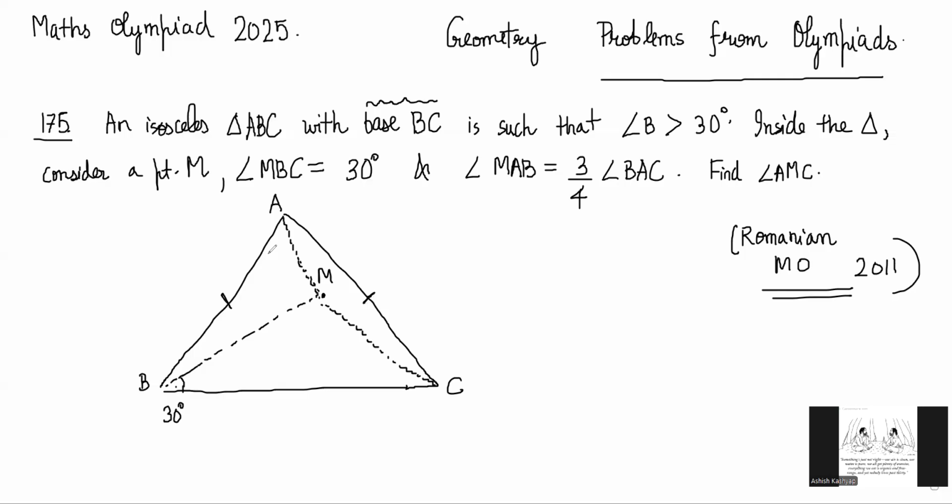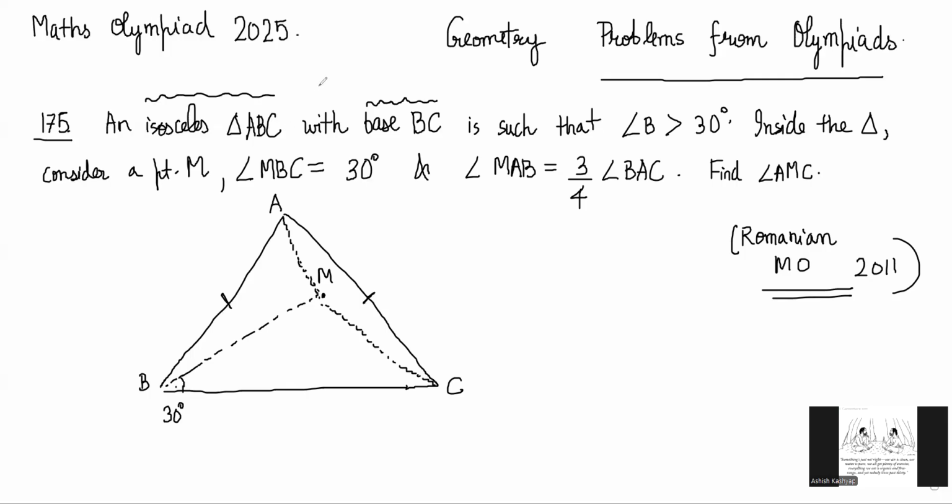But we are not getting something very useful. So, okay, we have to use something else about the isosceles triangle. Something else has to be used.